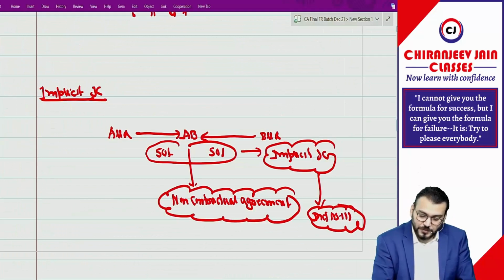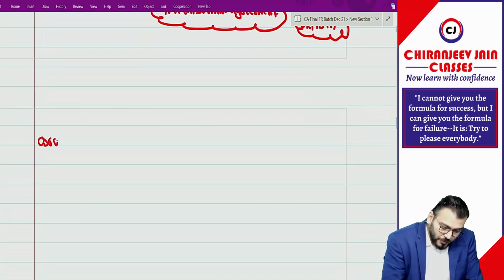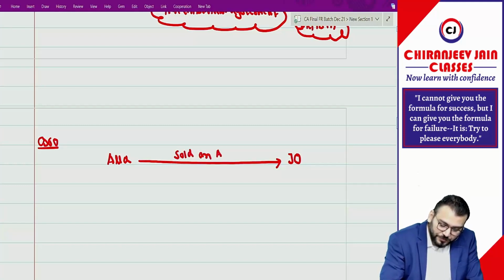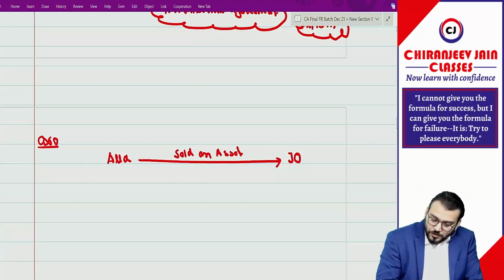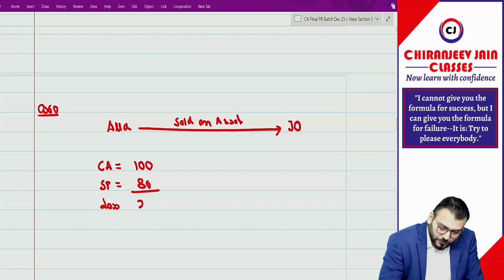Let us understand. We are doing question number 60. A Limited has sold an asset whose carrying amount is equal to how much, and sale price is equal to how much? So there is a loss of how much? 20.